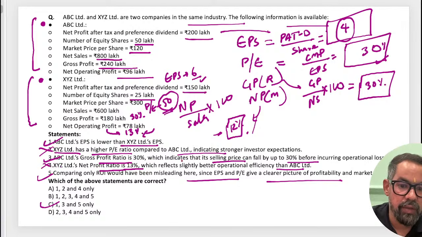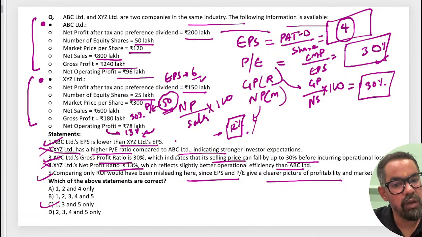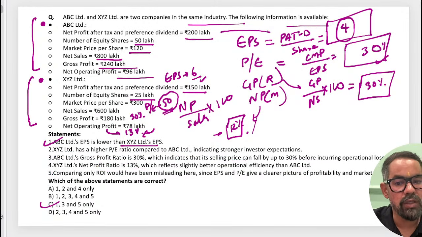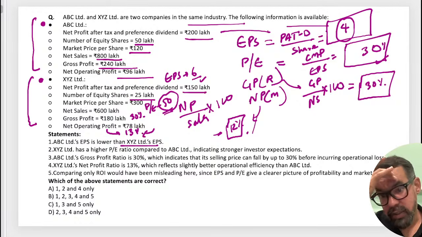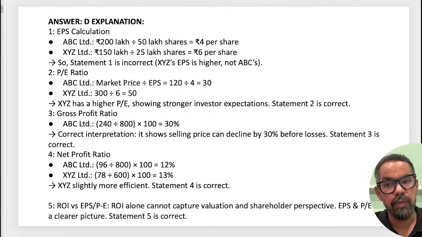ABC 30%, which indicates selling price, this is correct for XYZ. Okay, you got the concept, irrespective of this one. So we created this question so that you can compare very well, right? So option 2, whatever you guys are saying, that will be the right answer for this particular one.